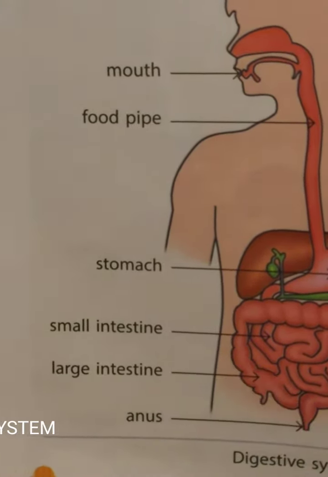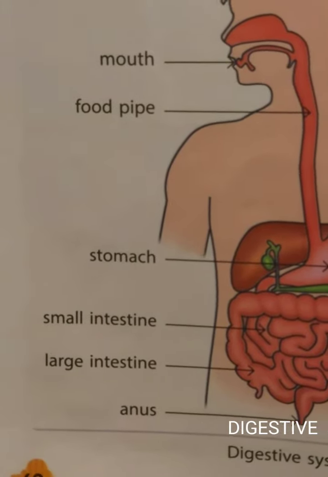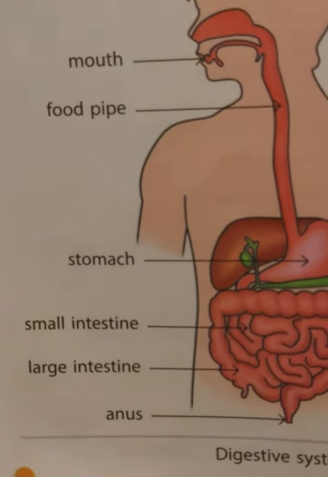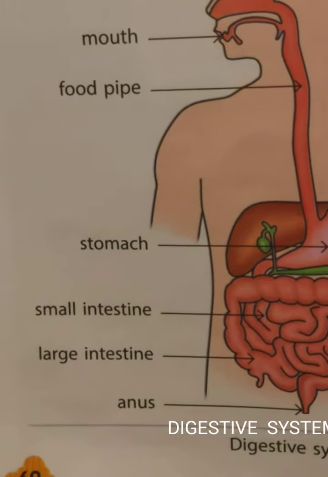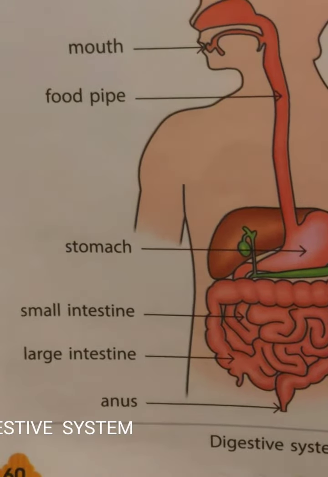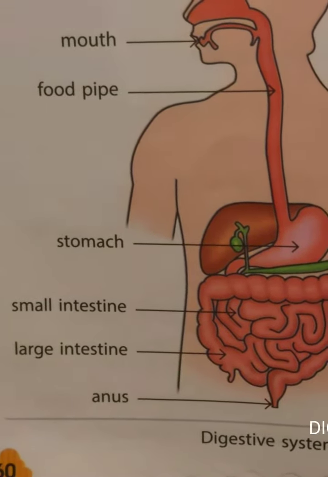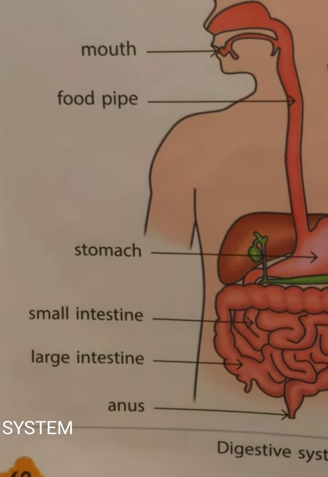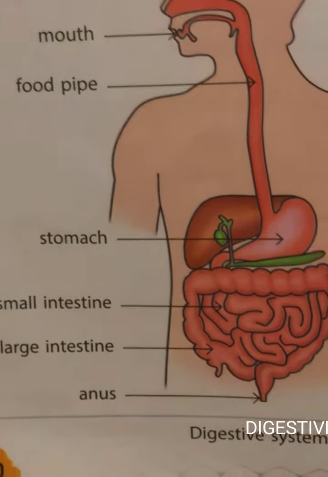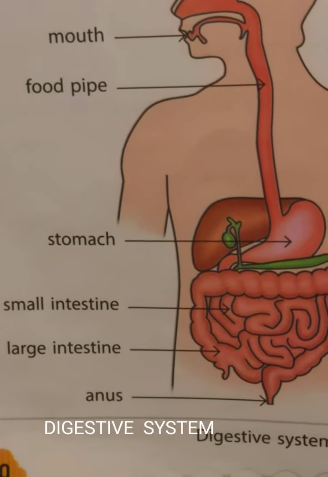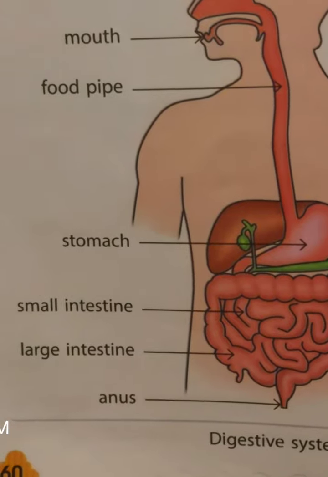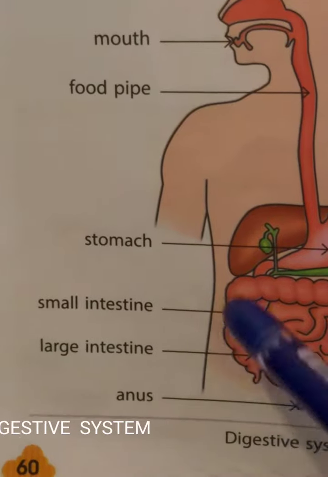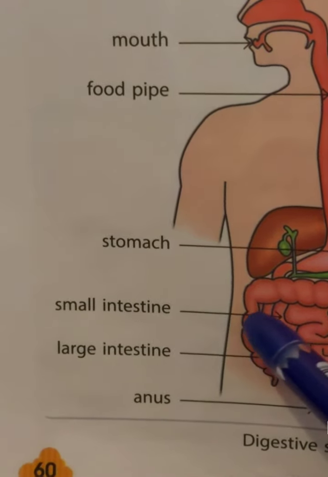So, the process of breaking down food into simple useful substances that can be used by the body is called digestion. This is the definition of digestion. The process of digestion is completed in the small intestine.